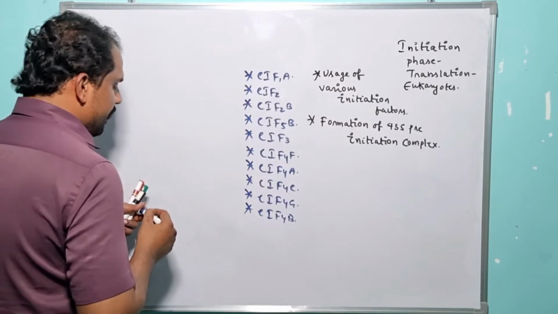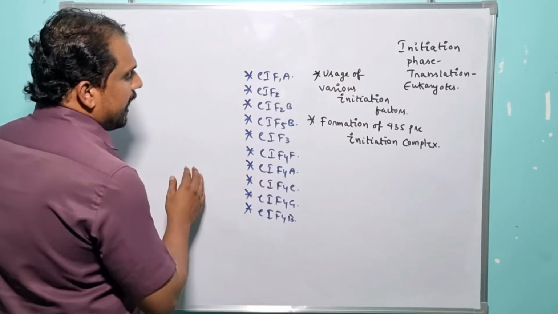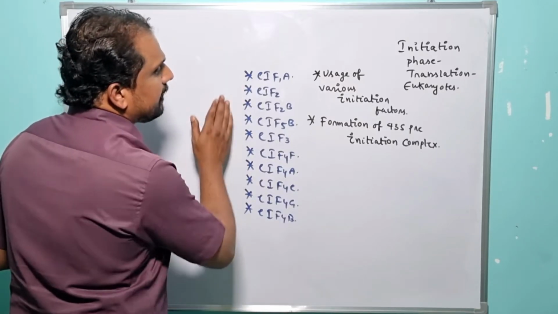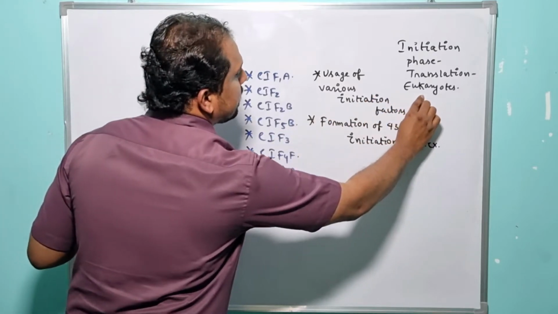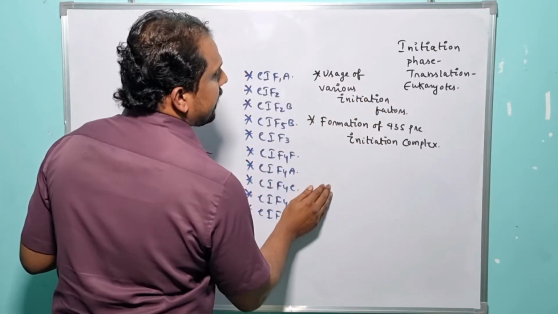So by taking the advantage of around 10 initiation factors, the initiation phase of the translation mechanism in case of eukaryotes is carried out, right?